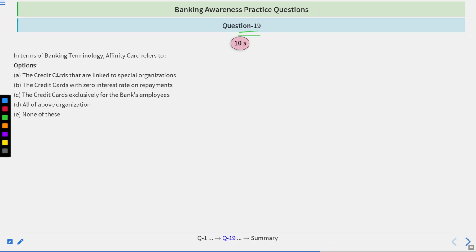Question number 19. In terms of banking terminology, affinity cards refers to: credit card that links to a special organization, credit card with zero interest rate on repayments, credit card exclusively for the bank's employees, all of the organizations, none of them. Again, you will have 10 seconds to answer. Time starts now.